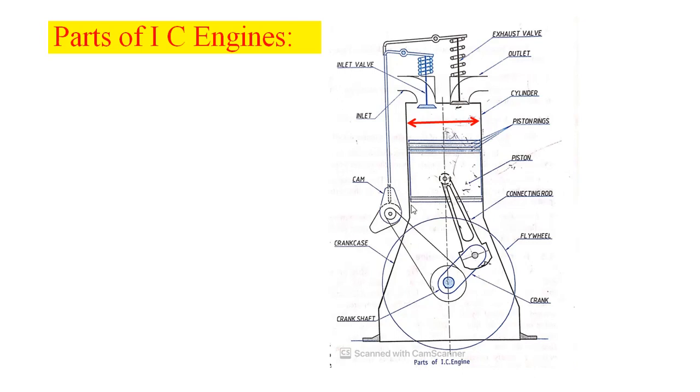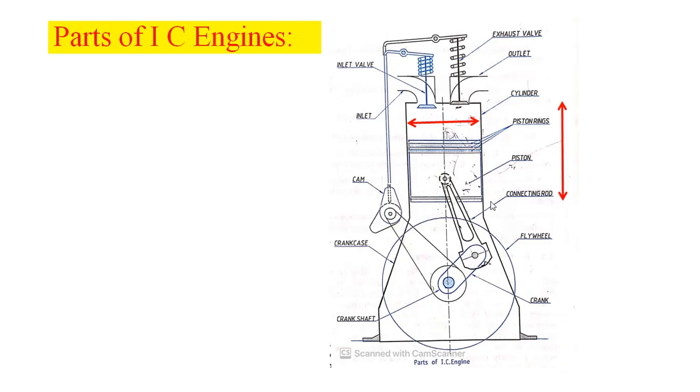The extreme position of the piston near the crank we can call the crank end. Therefore we have two ends, the cover end and the crank end. The linear distance traveled by the piston from cover end to crank end, or from crank end to cover end, we can call stroke. That is denoted by capital L. Bore is denoted by capital D, the inner diameter of the engine cylinder. Stroke is denoted by capital L.